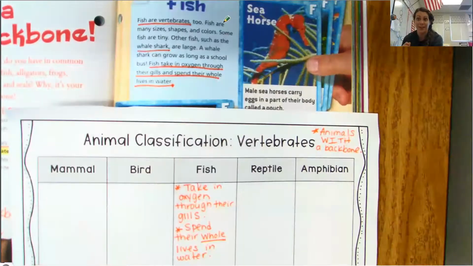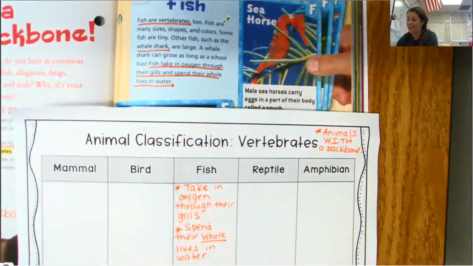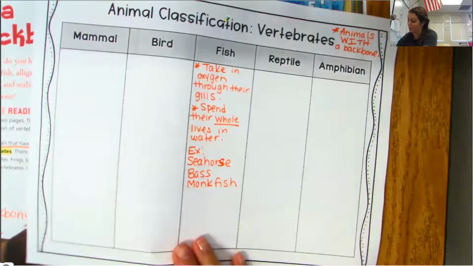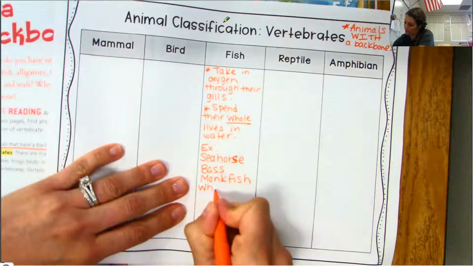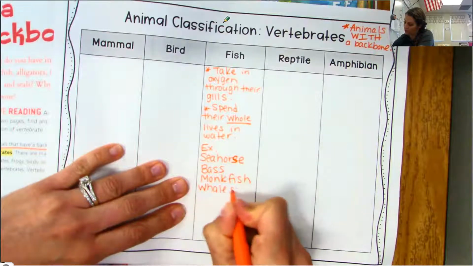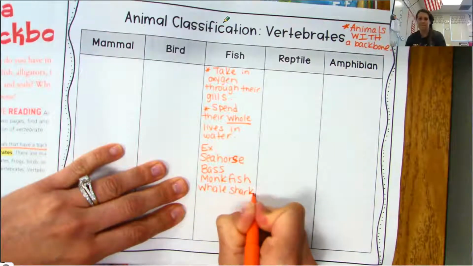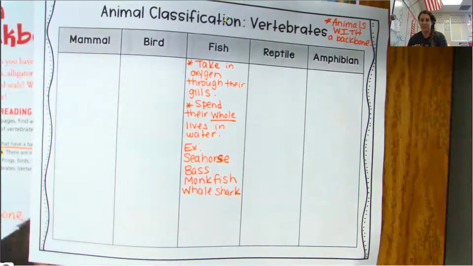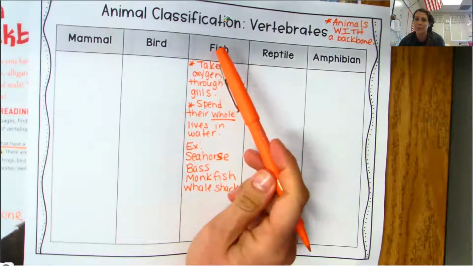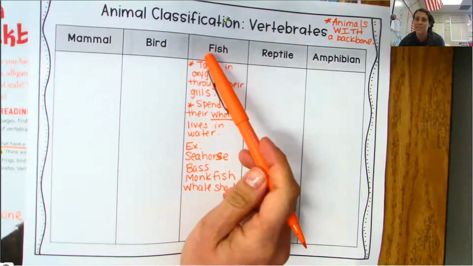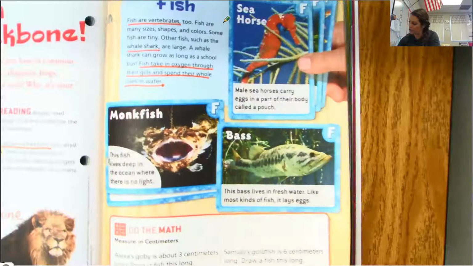A whale shark. Okay, not a whale. A whale shark. Okay, guys? So that is our first example of a vertebrate, and the animal classification is fish. All right, let's go ahead and turn to the next page.